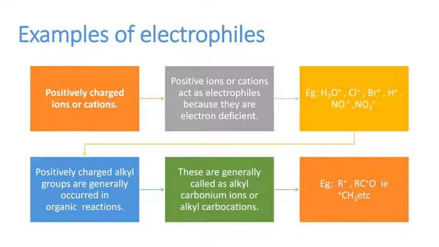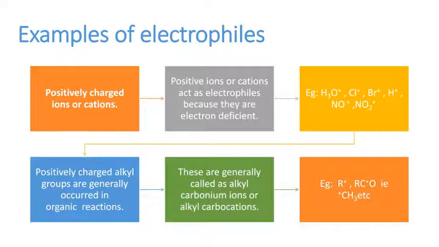So here we considered the positively charged ions, but no carbon is present. But in organic chemistry, we generally come across positively charged carbon compounds. These positively charged alkyl groups we come across in organic reactions.